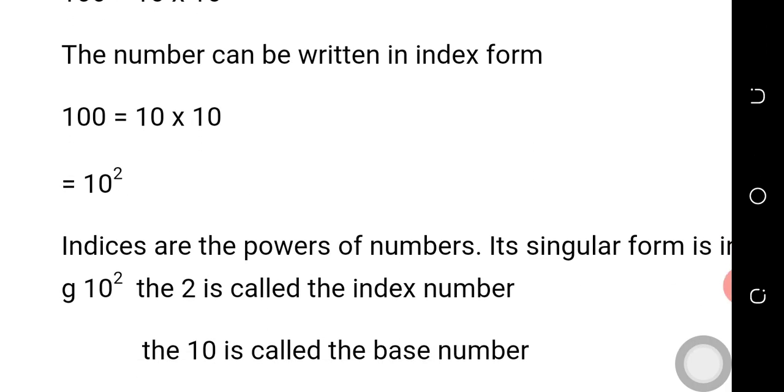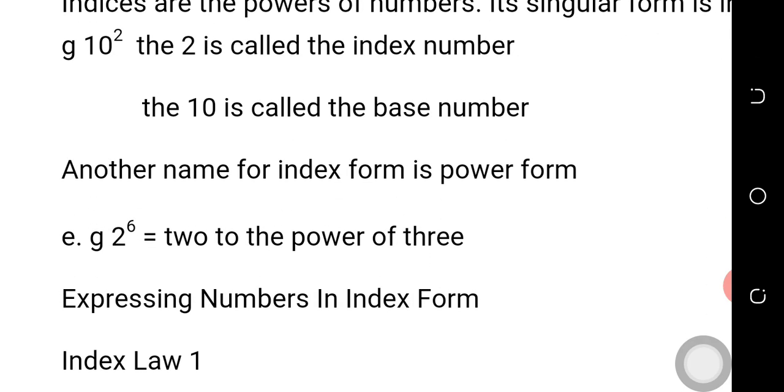So let us move to another example. Look at this one now: 2 raised to power 6. 2 to the power of 6.